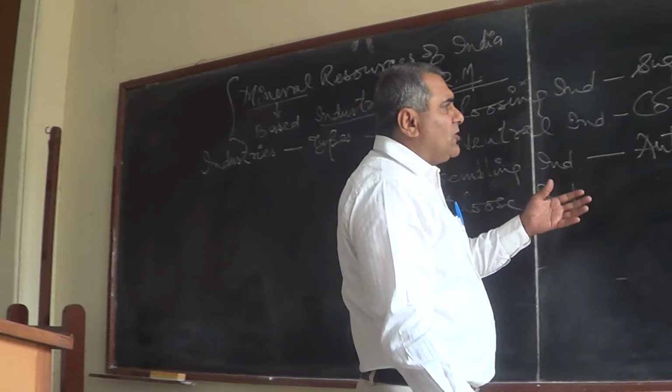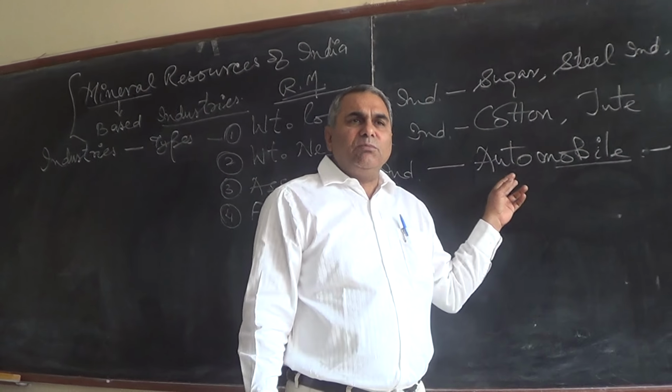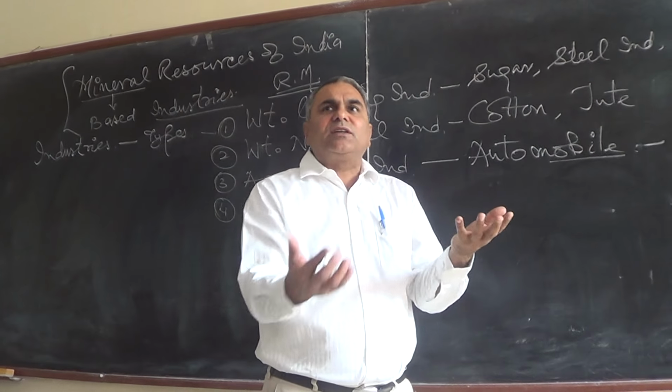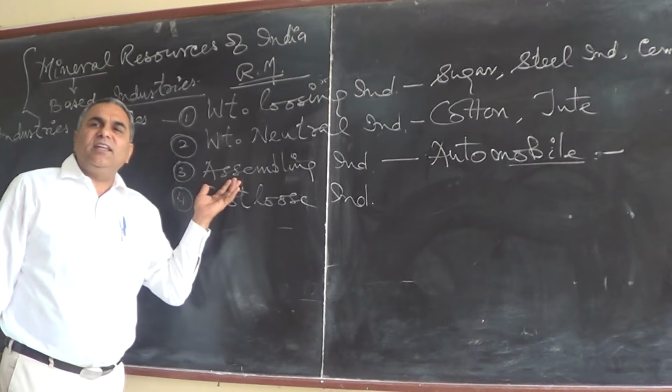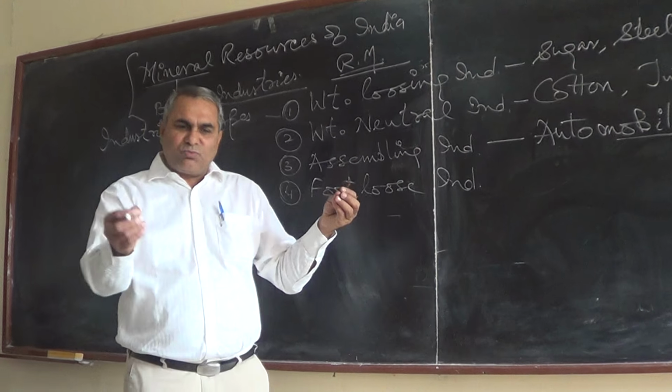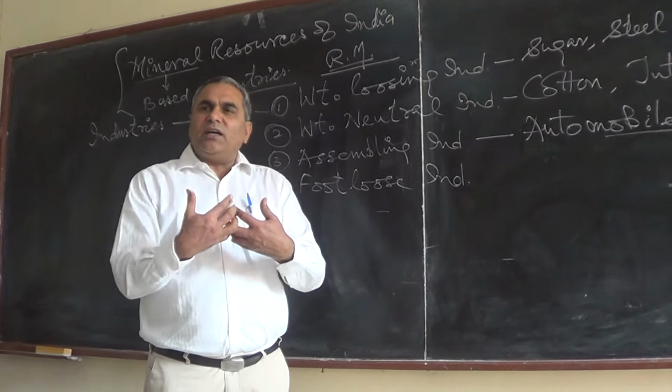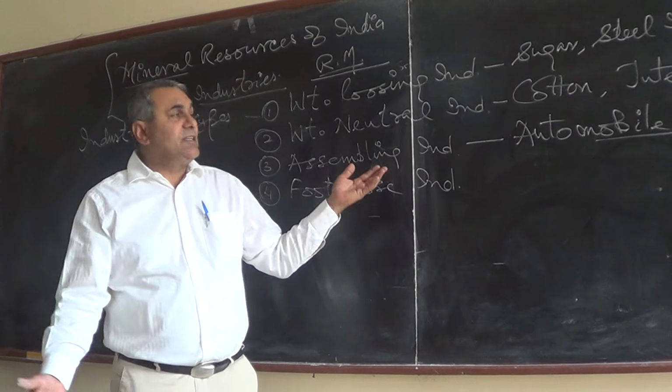So here, in assembling industry, the weight of the finished product gets increased. In other words, we can say weight gaining industries, because we purchase small items from different places and assemble them, and the weight of the finished product is heavy.